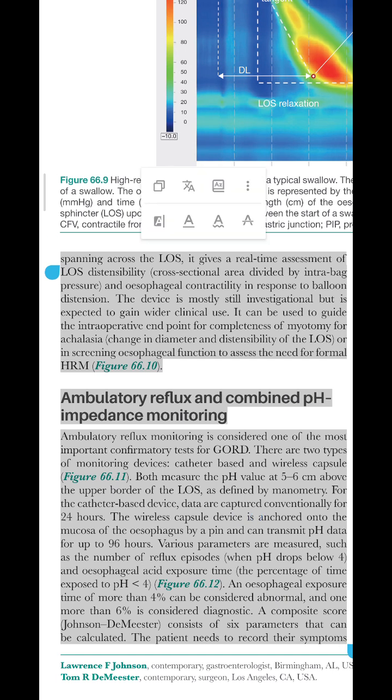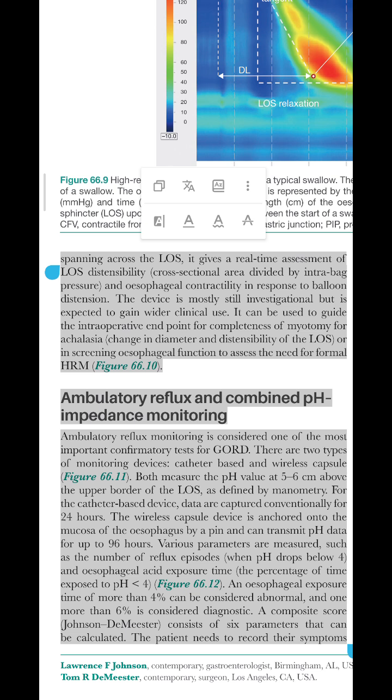spanning across the LOS, it gives a real-time assessment of LOS distensibility, cross-sectional area divided by intra-bag pressure, and esophageal contractility in response to balloon distension. The device is mostly still investigational but is expected to gain wider clinical use. It can be used to guide the intraoperative endpoint for completeness of myotomy for achalasia, change in diameter and distensibility of the LOS, or in screening esophageal function to assess the need for formal HRM, figure 66.10.